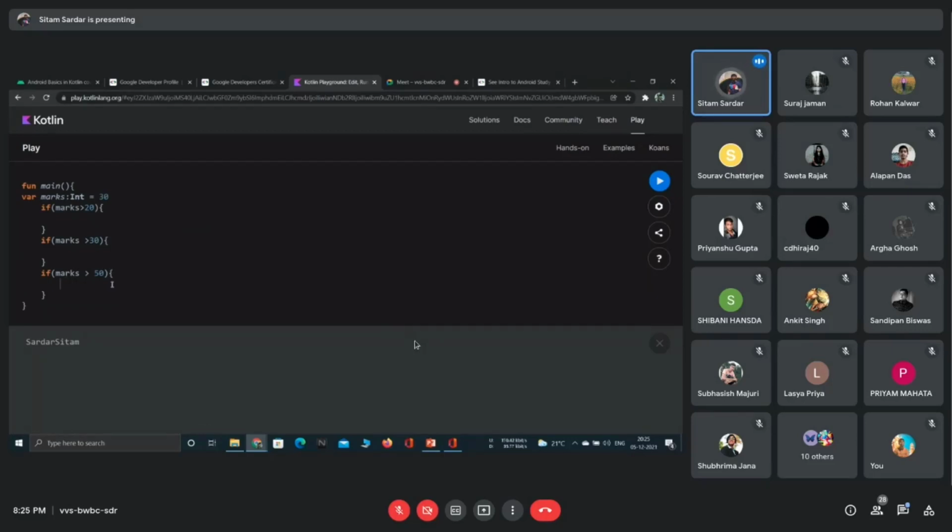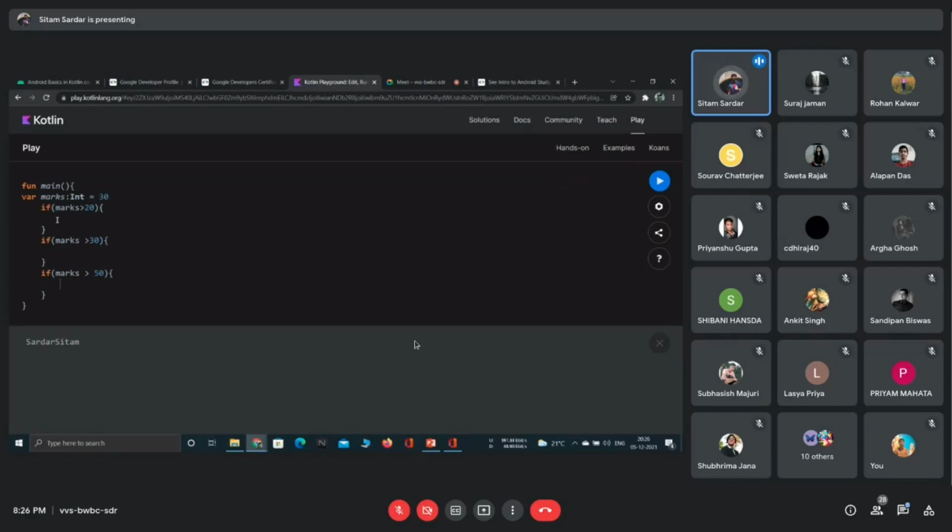What we are actually doing is checking some kind of condition: if something happens, then I will do some kind of action. For that, look at the syntax carefully. If you are familiar with any other programming language, then you know how if else works. So it's better not to deep dive into it.